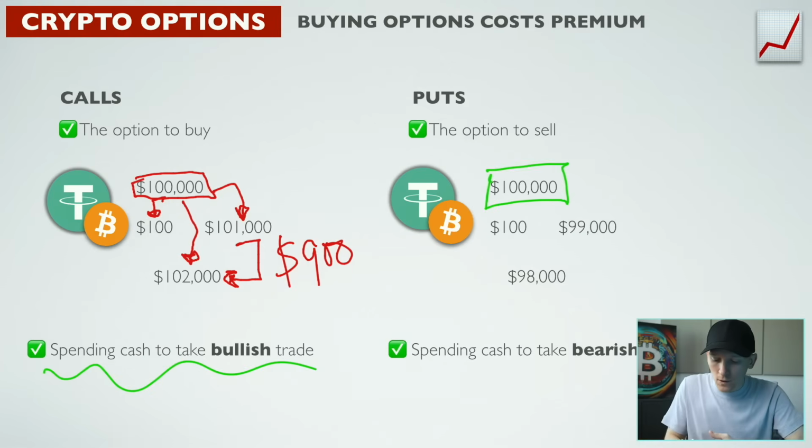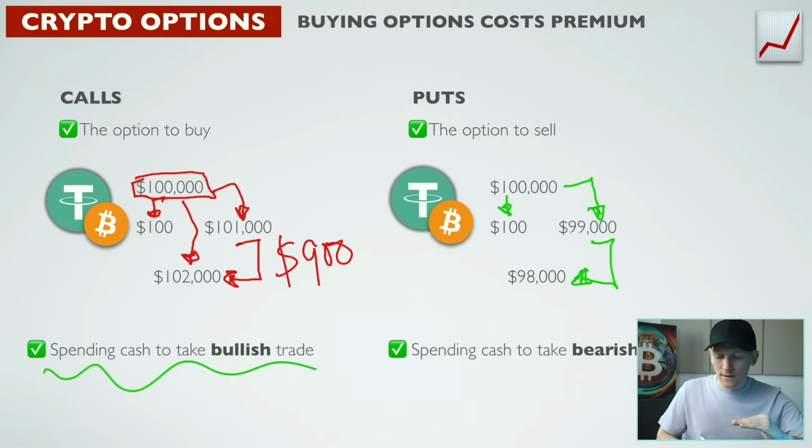So let's say the current Bitcoin price is 100,000. We are going to buy an option to sell Bitcoin at 99,000 in the future. We are going to spend $100 for that option. Let's say that in the future, the Bitcoin price is 98,000. We can buy at 98, immediately sell back to the other guy at 99 and lock in that $1,000 profit, minus the $100 premium that we paid, we make $900.